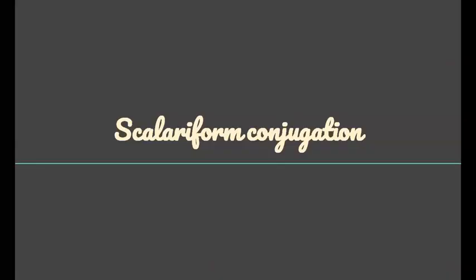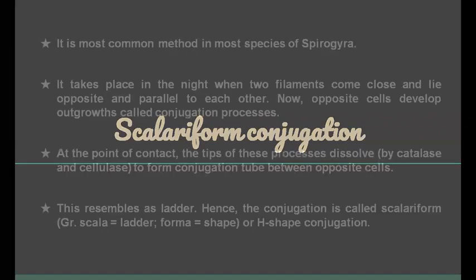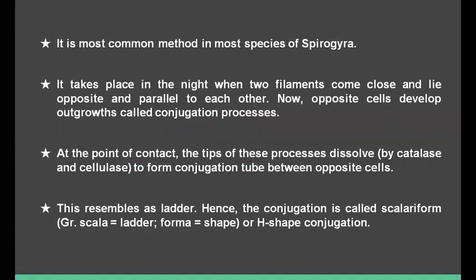Let us discuss scalariform conjugation. It is the most common method in most species of Spirogyra. It takes place at night when two filaments come close and lie opposite and parallel to each other.